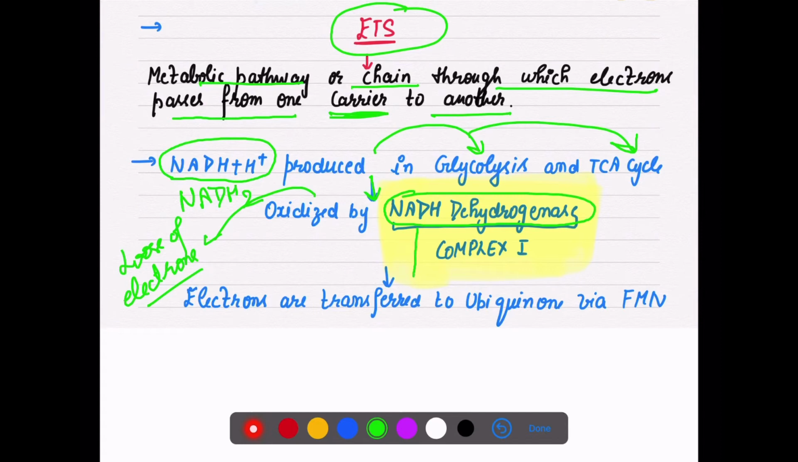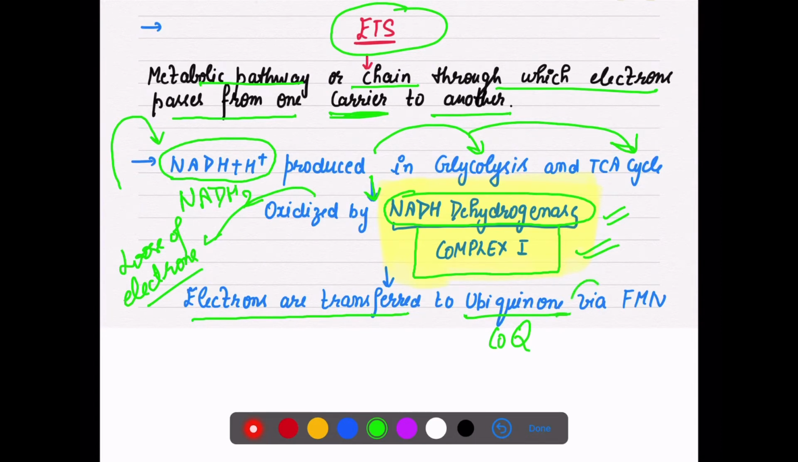So it will form our complex 1, because it is associated with NADH dehydrogenase. So this is our complex 1. Now electrons are transferred to coenzyme Q. It is not coenzyme A, it is Q, ubiquinone. Via which are they coming? That is via FMN. FMN is present first, and from FMN the electrons reach ubiquinone.